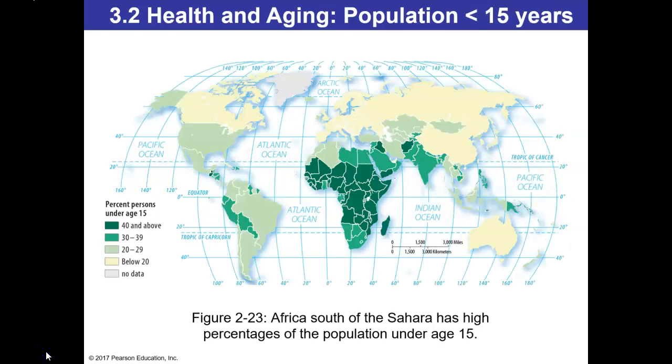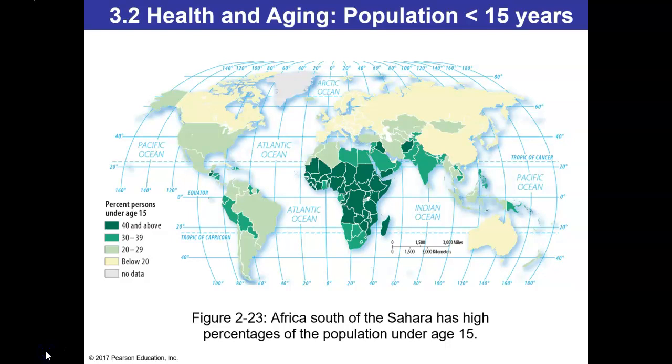This next map, figure 2-23, can be found on page 60 of your textbook. It addresses the percent of persons under the age of 15. Remember that this contributes to the dependency ratio. Stage 2 countries are going to have a much larger percentage of their population be in age groups below 15.